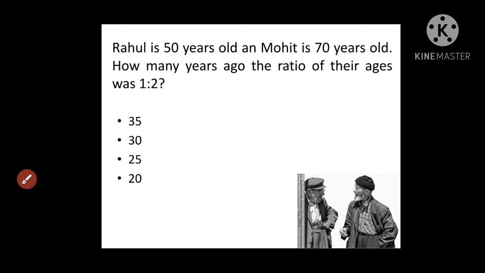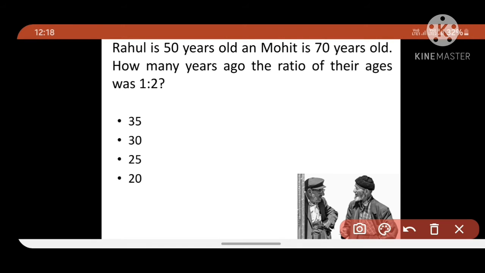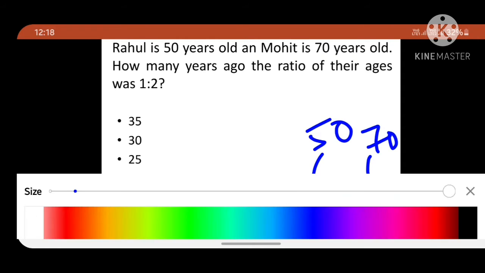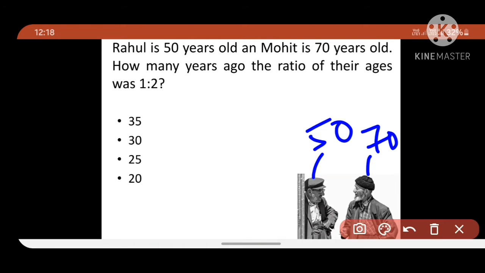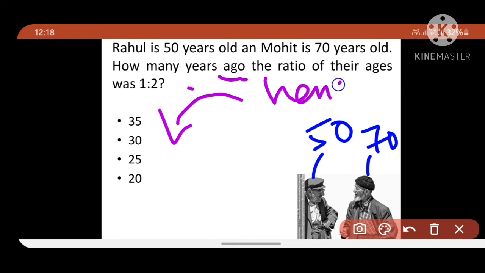Rahul is 50 years old and Mohit is 70 years old. They are asking how many years ago the ratio of their ages was 1 is to 2. Okay friends, they are telling how many years ago, means before. Here, friends, ago means previous. Hence or after means it is plus, from now present to after.